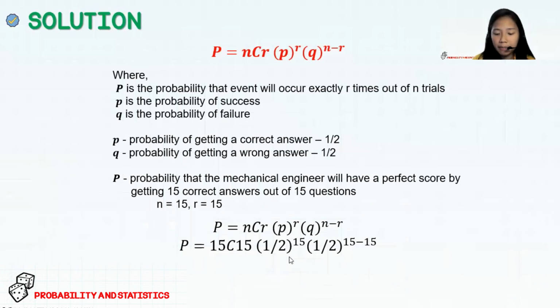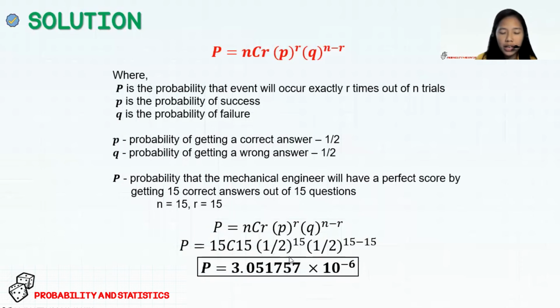This can be simplified and solved, so we get a value of 3.051757 times 10 to the power of negative 6. So that is the probability that the mechanical engineer will have a perfect score by getting 15 correct answers out of 15 questions with pure guesswork. And that's all for this question.